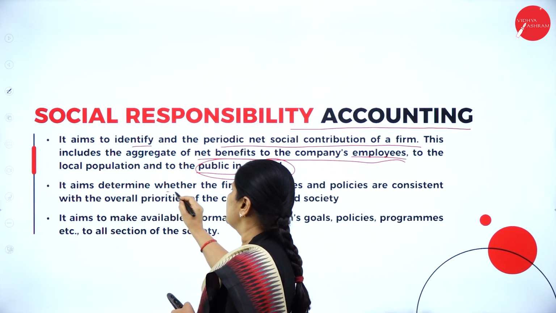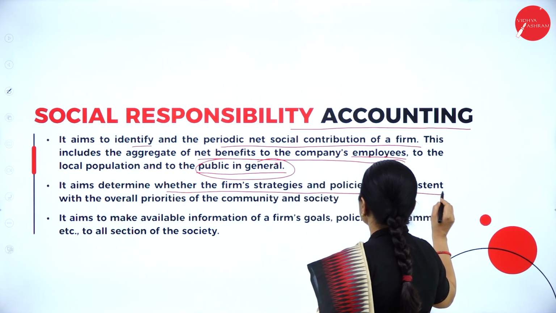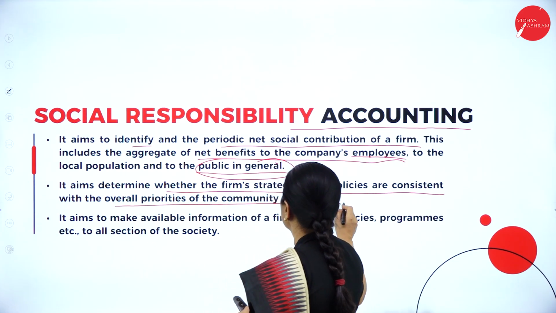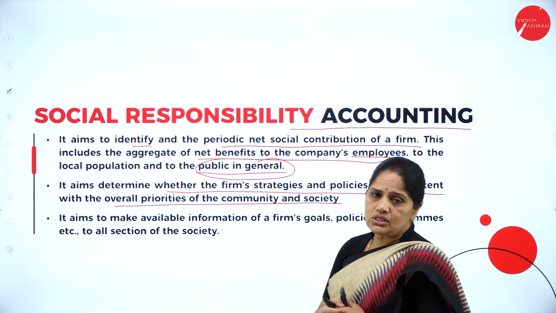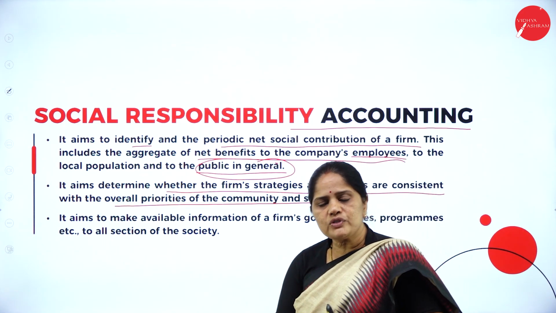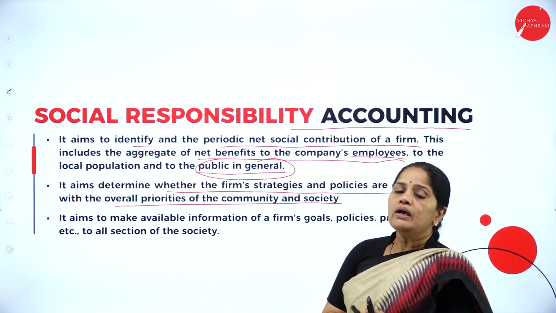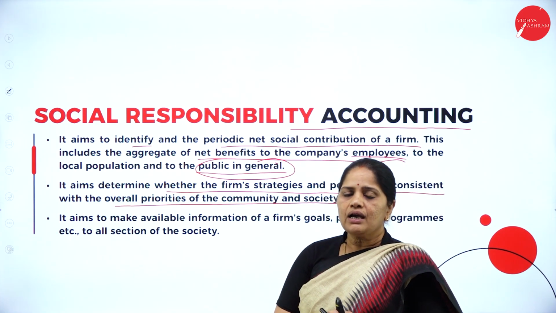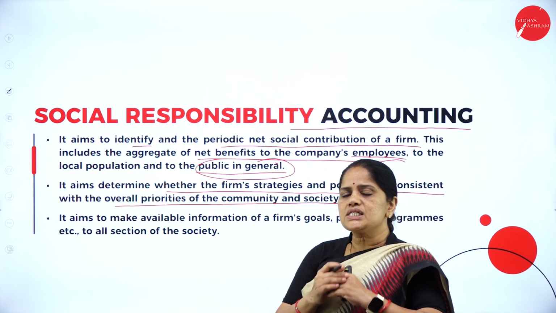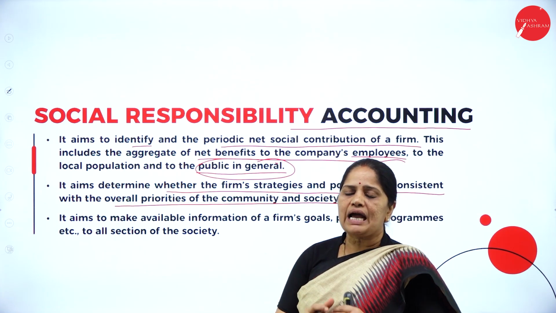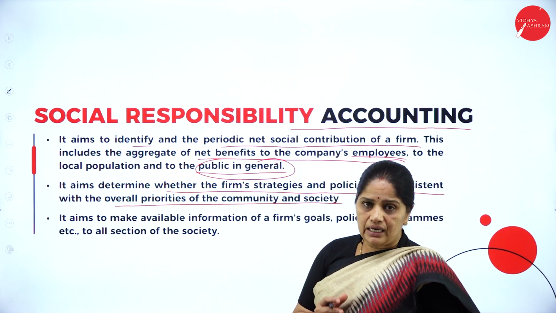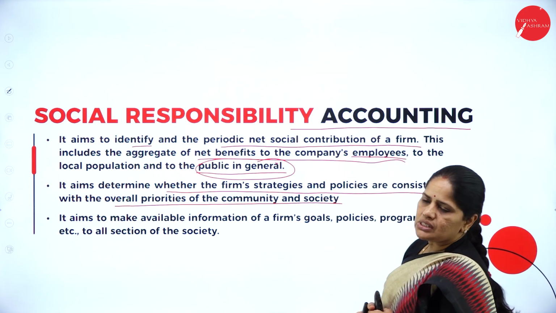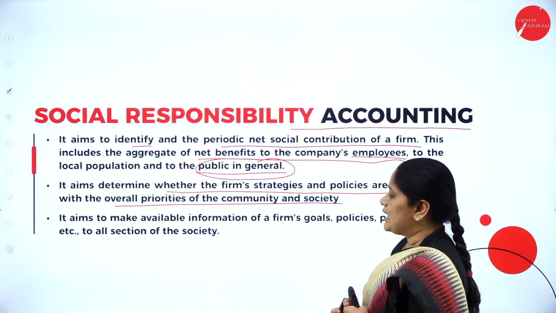It aims to determine whether the firm's strategies and policies are consistent with the overall priorities of the community and society. So, with the help of social responsibility accounting, we will be able to ensure whether the company is following all the social norms and the culture laid down by the society, whether they are in tune with the society and the community as a whole.